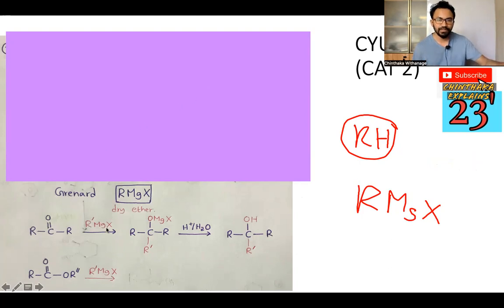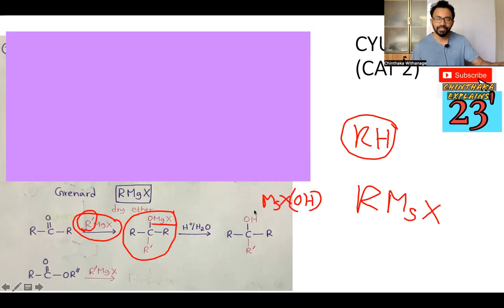So this is a ketone and this is our Grignard reagent. This is usually what happens when we add Grignard to the aldehyde or ketone. The O bonds with the MgX, meanwhile the R dash part attaches to the carbonyl carbon. Then when we add H+, H2O, the MgX part is released with OH. So hydrogen from the water attaches to the end and it becomes OH. The alcohol will result. That is usually our reaction.